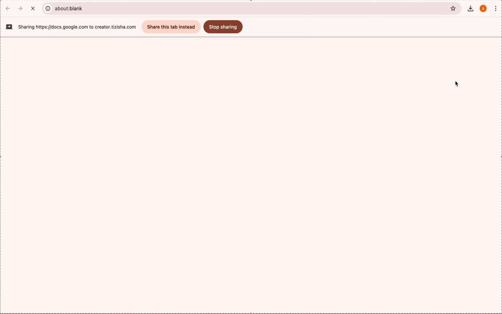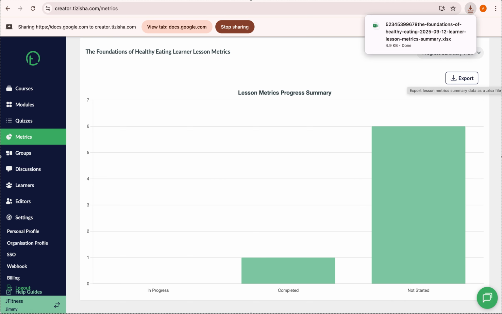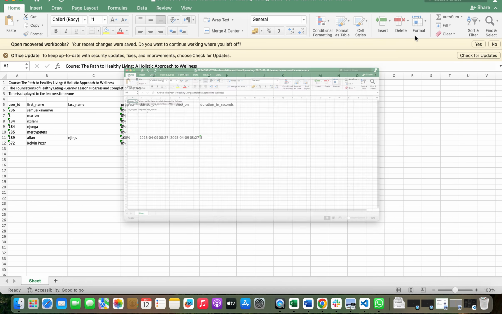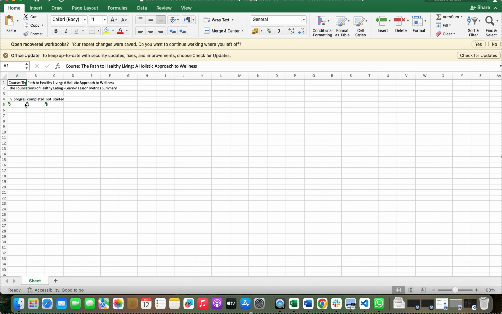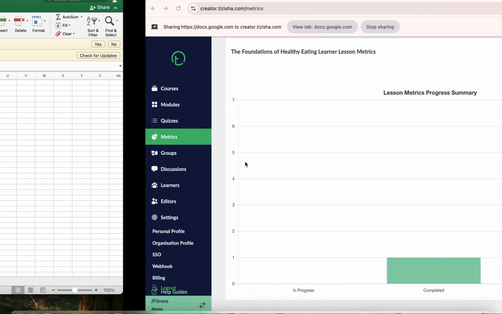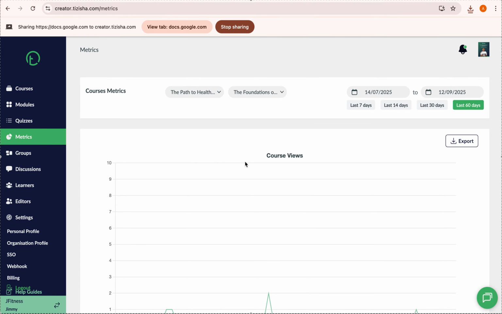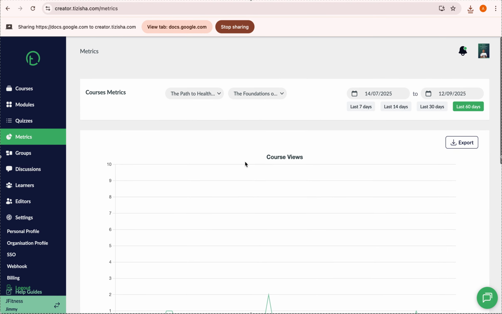Again, it will be quite similar. So let's open that up. Yeah, so here you see in progress, completed, and not started. So you're able to also track that from here. All right, cool. Great. So that's basically how you're able to filter metrics, export that, and have that data to yourself. Yeah, so that's metrics.